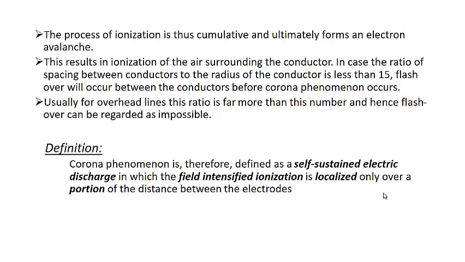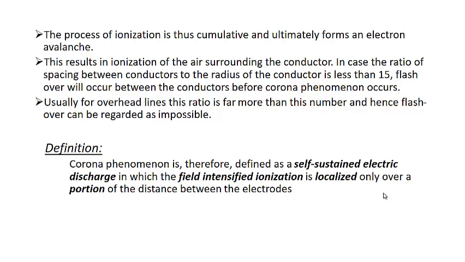Otherwise, because of this corona phenomenon, or because of this ionization of the air surrounding the conductor, it results in breakdown. Usually for our lines, this ratio is far more than this number, and hence flashover can be regarded as impossible. So it means this is very large as compared to this value 15. So in practice, this does not occur, and we have witnessed that this has never happened. Let us summarize all these points in a simpler definition.